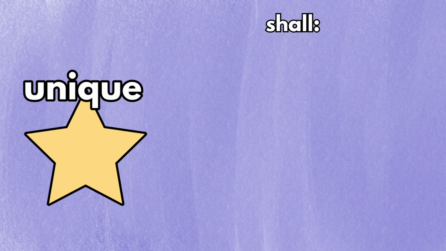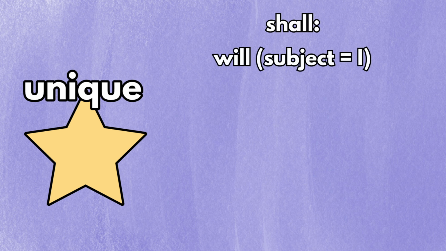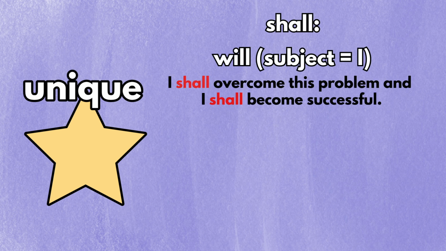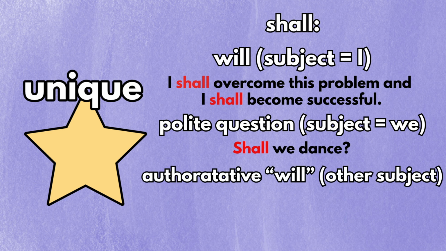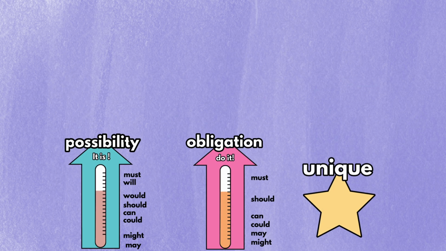Lastly, the word shall is like the word will if used with the subject I, as in, I shall overcome this problem and I shall become successful. When used with the subject we in a question, it expresses a polite question, as in, shall we dance? However, if used with other subject, shall is like the word will but with a very authoritative tone, as in you shall not pass.